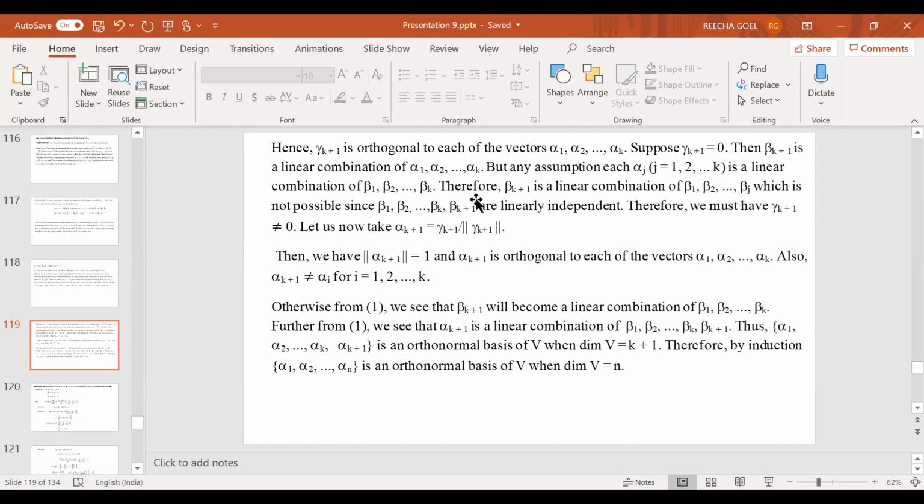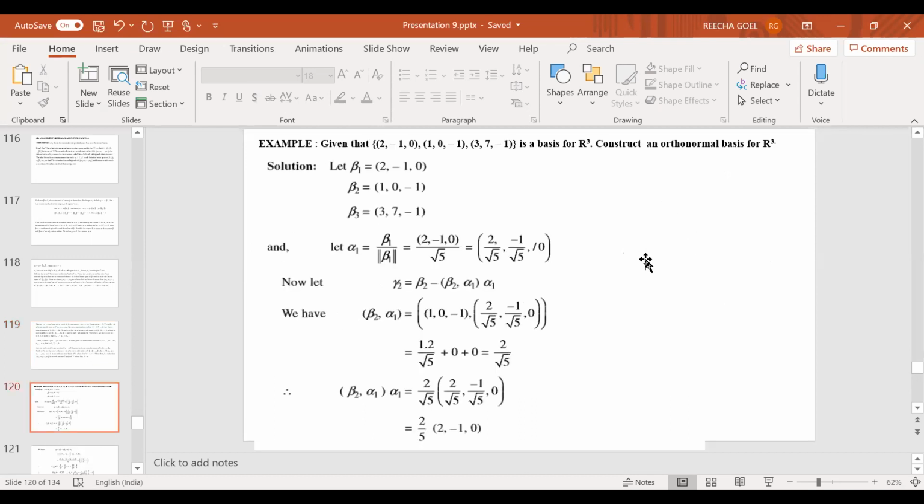So by this process, we have seen that if you are given any basis for an inner product space, then from that basis, we can always construct another basis, which is nothing but an orthonormal basis. So what I have done, let me just illustrate it so that you can use it while solving problems. Now remember, inner product is for real numbers.